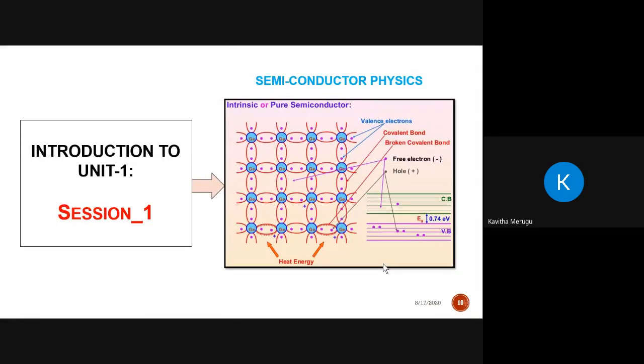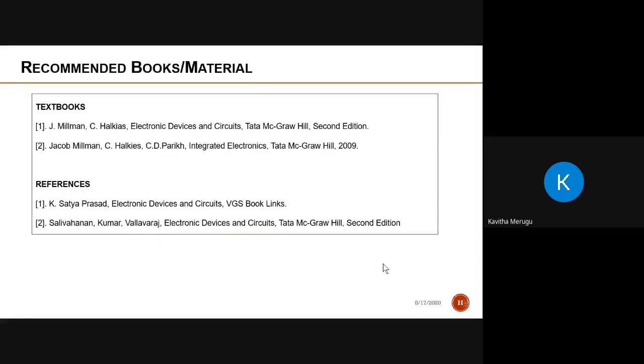If we see the diagram, in Unit 1 we are going to discuss many bonds, etc., which relate to semiconductor physics. Now these are a few basic books you can refer to: J. Millman, Electronic Devices and Circuits. If you want, I can share the soft copies of those books.